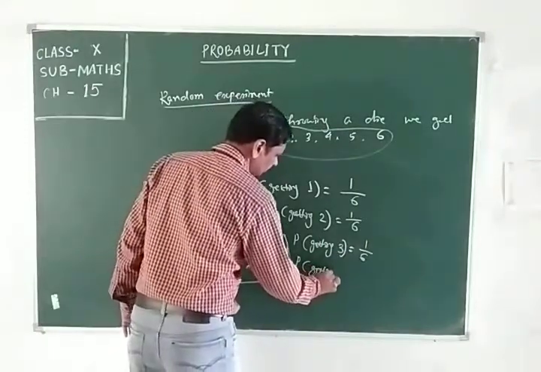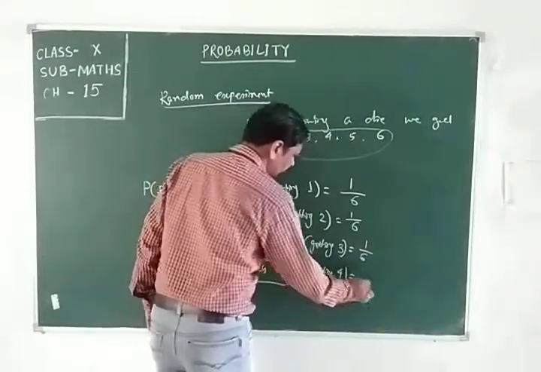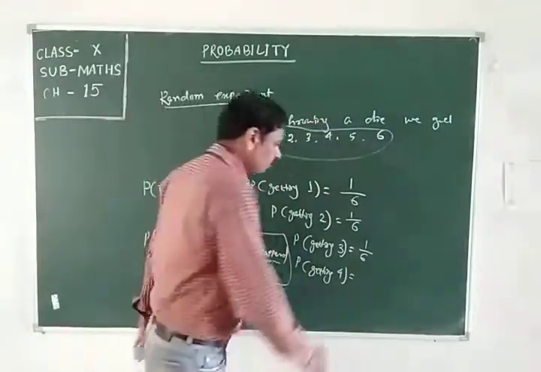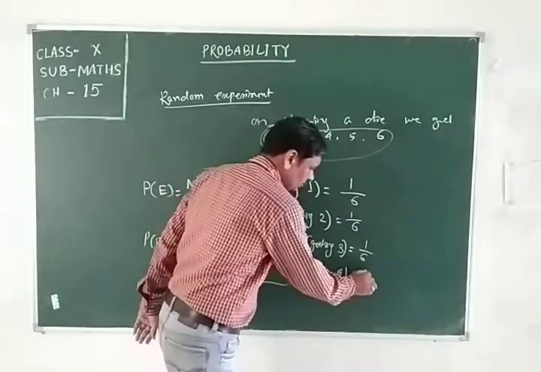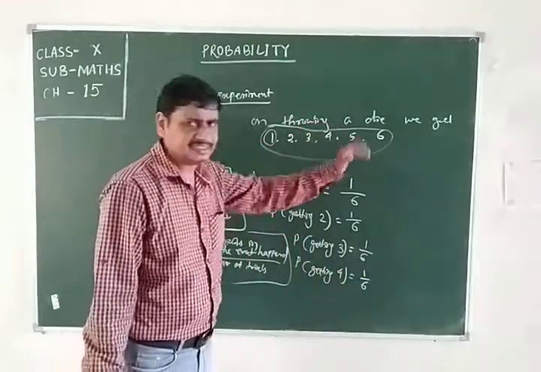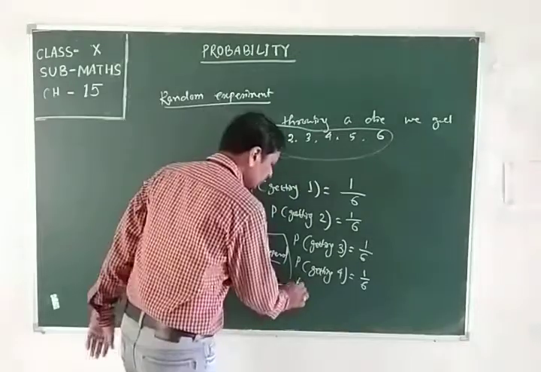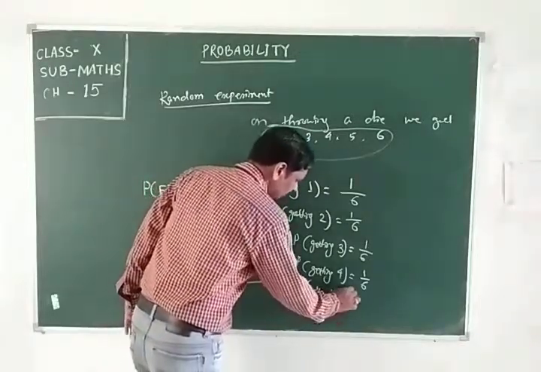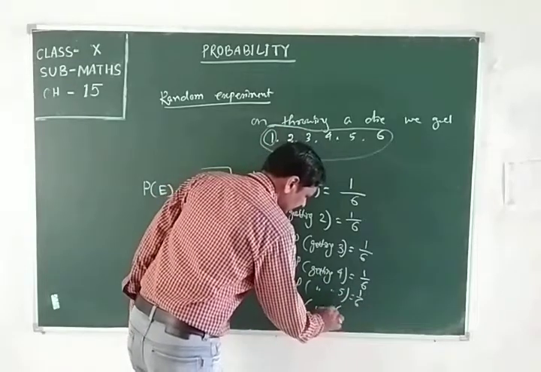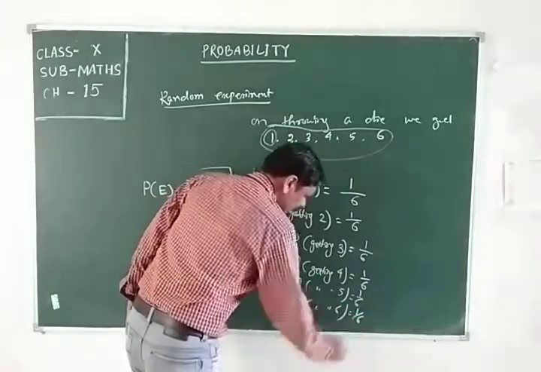Probability of getting 4: only one 4 is there, and total 6 events are there. Probability of getting 5 is 1 by 6, and probability of getting 6 is 1 by 6.